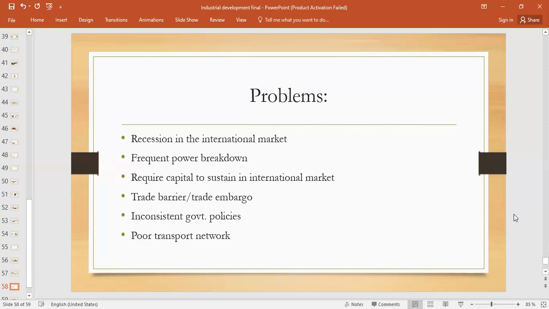For example, I will give you an example: a few years back, oil prices declined, and different oil refineries, for example in Saudi Arabia, stopped extracting oil from their oil fields and oil reserves. So that was a recession in the international market.